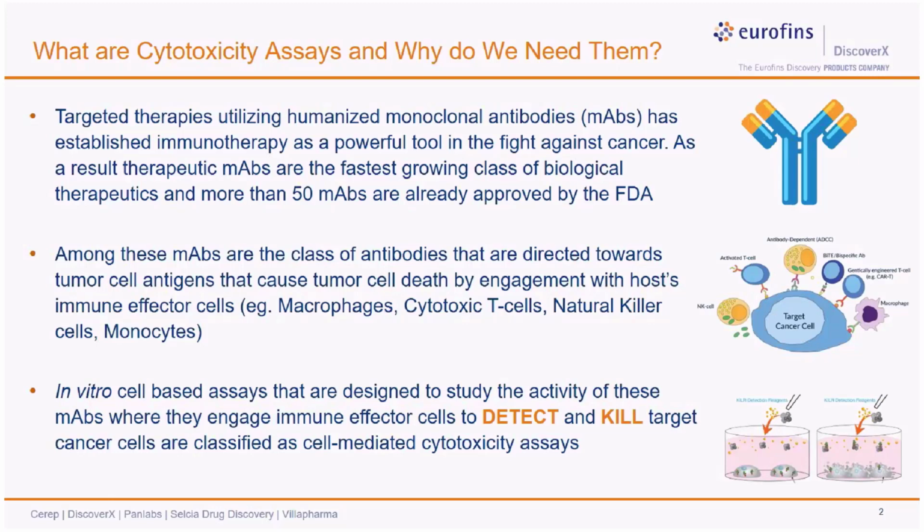But one of the most interesting and effective ways that some antibodies act is by binding to an antigen on the surface of the cancer cells and thereby recruiting the body's own immune effector cells, which then engage and kill the cancer cells. Some of the well-known effector cells belong to both the innate and adaptive immune system, such as macrophages, cytotoxic T cells, natural killer cells, and monocytes, to name a few.